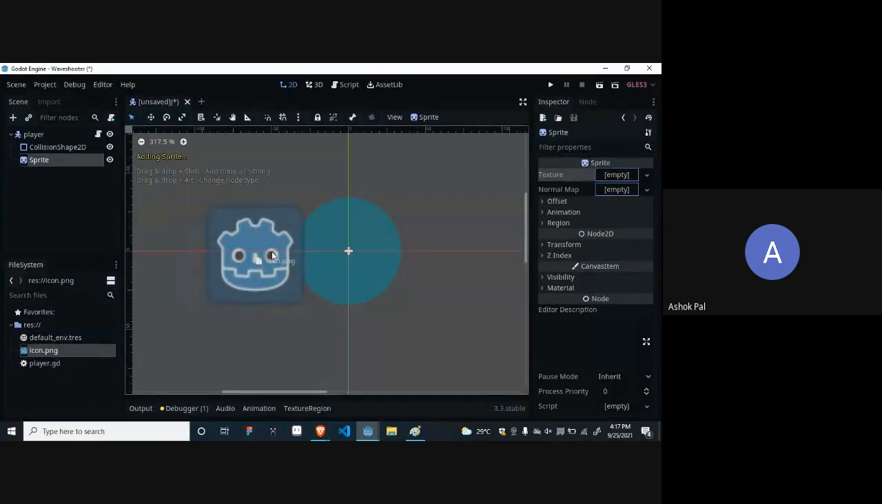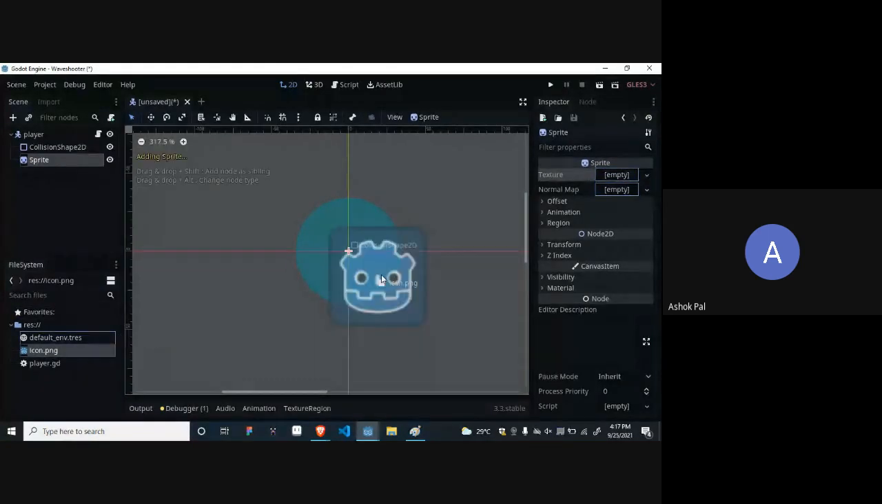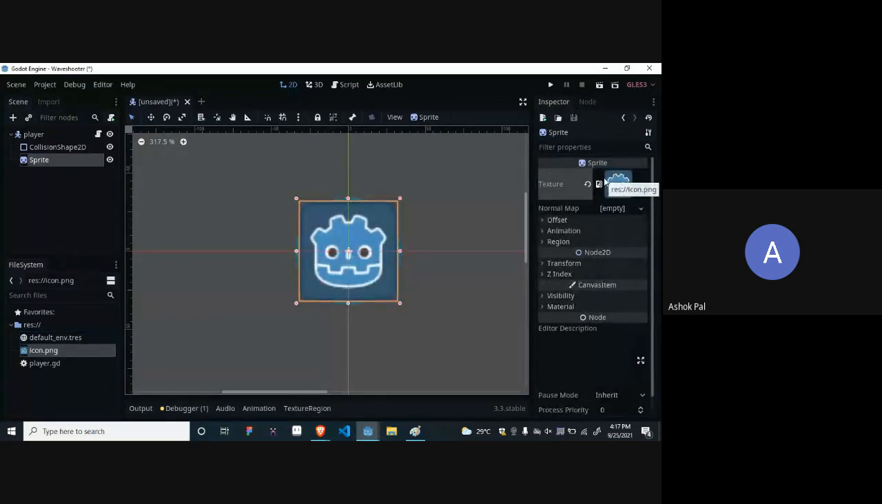See, I'm dragging it. Don't place it here, because it will create another sprite. Just drag it and put it inside that empty column. I repeat again, drag it from here. Don't place it here because it will create a separate sprite. Just drag it and put it inside the texture column. Am I clear? I am just putting it there. See, the texture is over here.